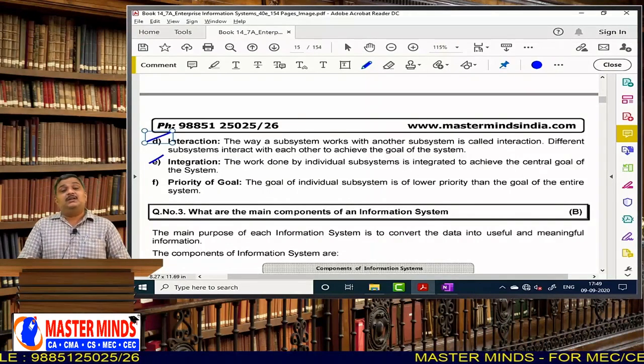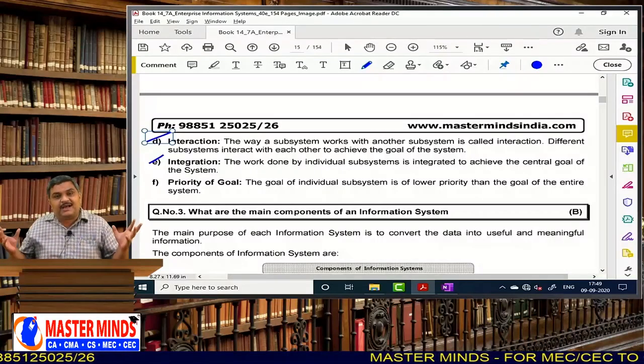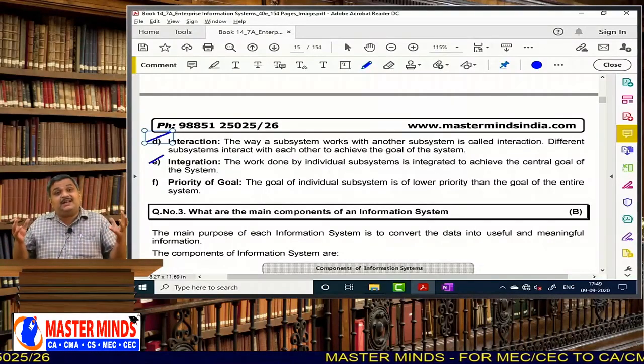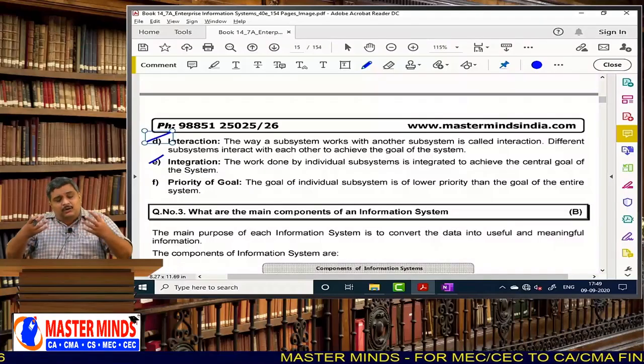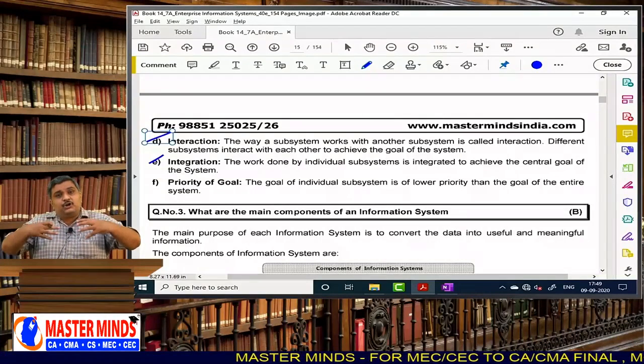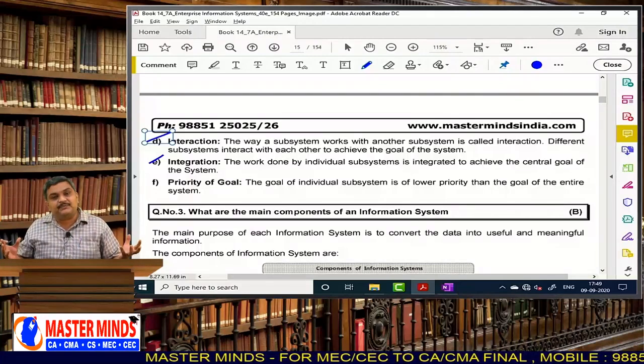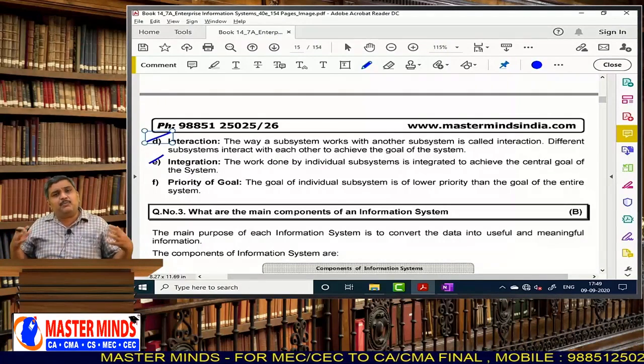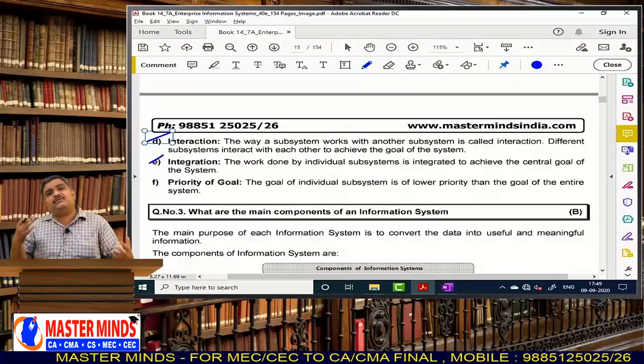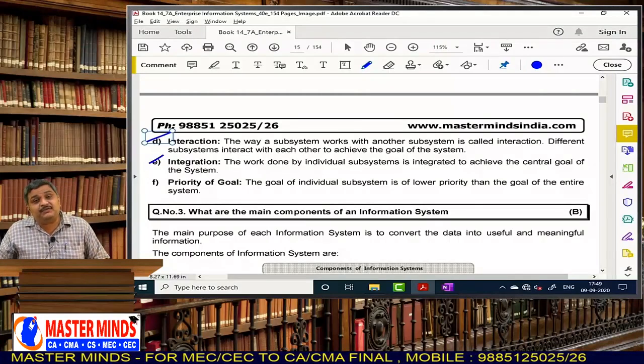They should not work in a mutually exclusive manner. They should work in an inclusive manner, all components working to satisfy the goal of the entire system. All organs in our body have to function towards the well-being of the body.